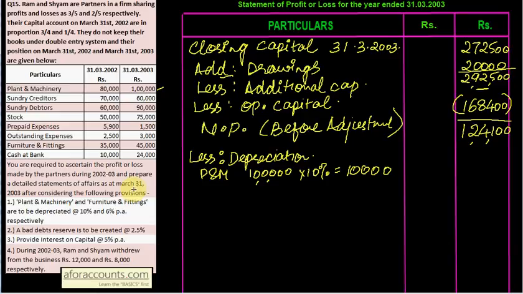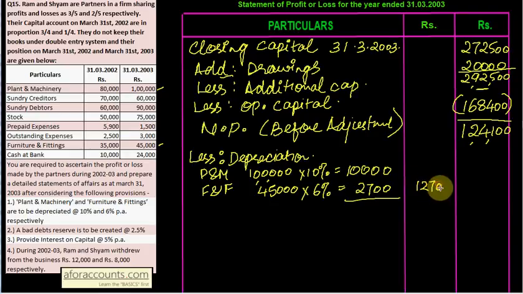Now the second thing is your furniture and fittings. Same, assume earlier it was 35,000, now 45,000. So assume in furniture and fittings that whatever addition is done, it is at the beginning of the year. So charge full depreciation at the rate mentioned, 45,000 into 6%. That comes up to 2,700. So depreciation 12,700. Reduce that much. Now depreciation point is done.